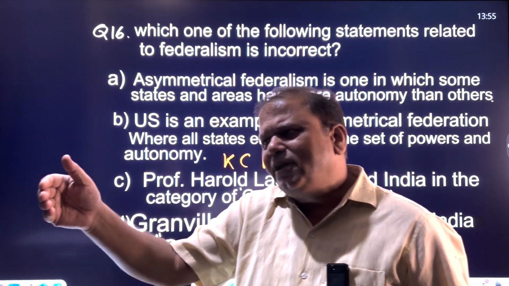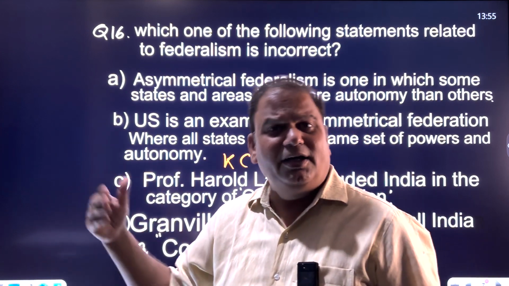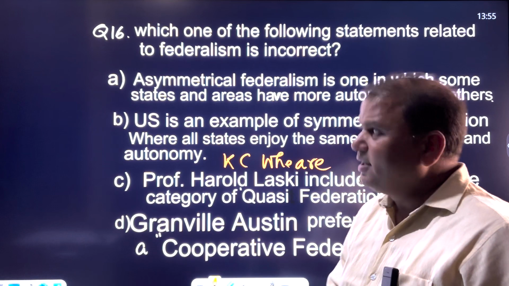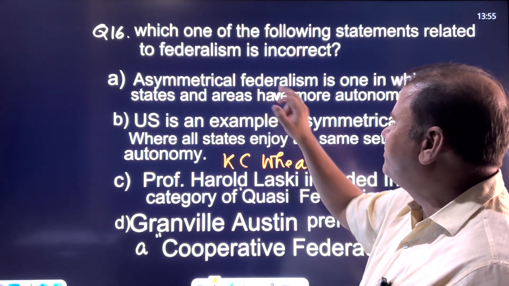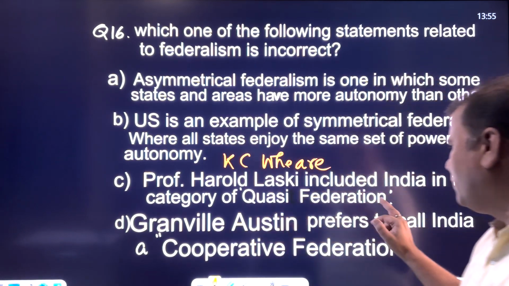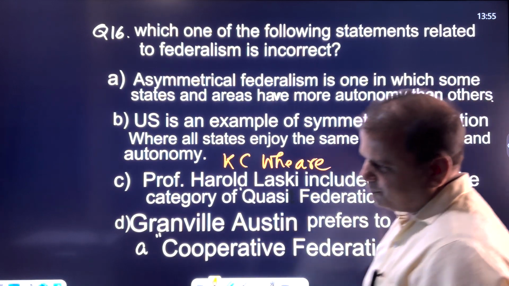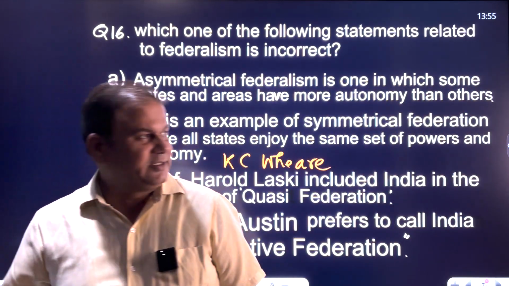So the federation that India has is very similar to the Canadian Federation. It can be called centripetal, asymmetrical federalism, quasi-federalism, and cooperative federalism also. Clear? Now, let's see the next question.